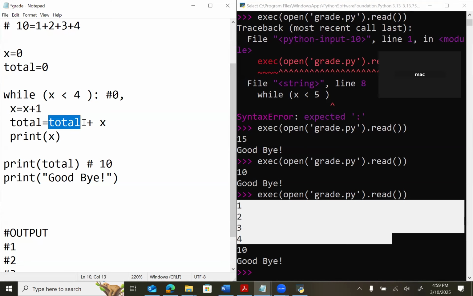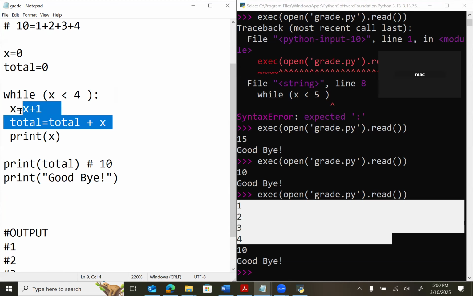Total is 0. 0 plus 1 is 1. And I say print x. So what are we printing here? We are printing 1. Oh, I understand now. The last time it should be 3, which is less than 4. Then 3 plus 1 is 4. Very good. That is a small trick. So you got the idea now of this kind of loop. This is the main thing that you need to know.